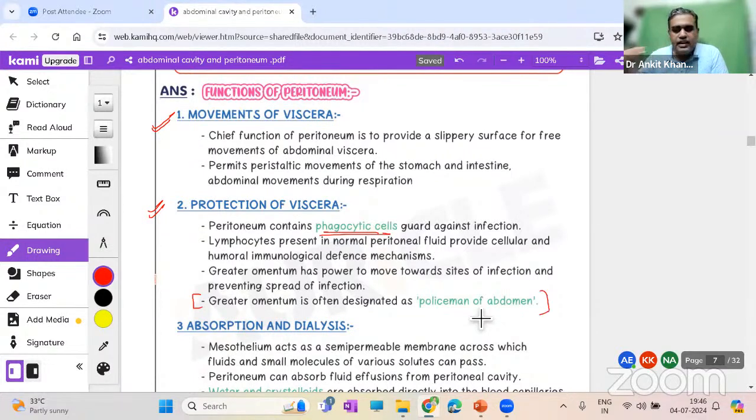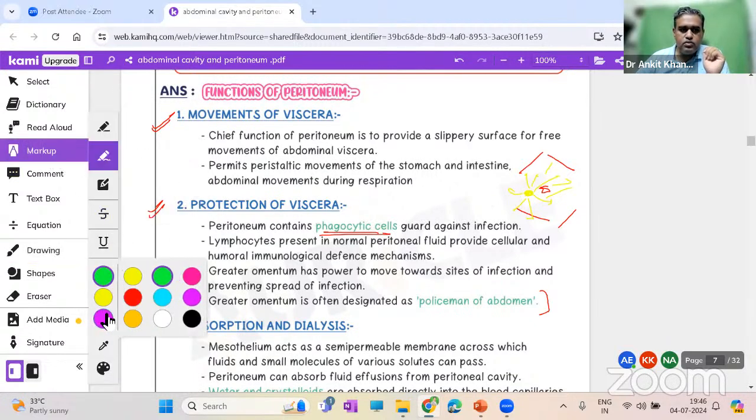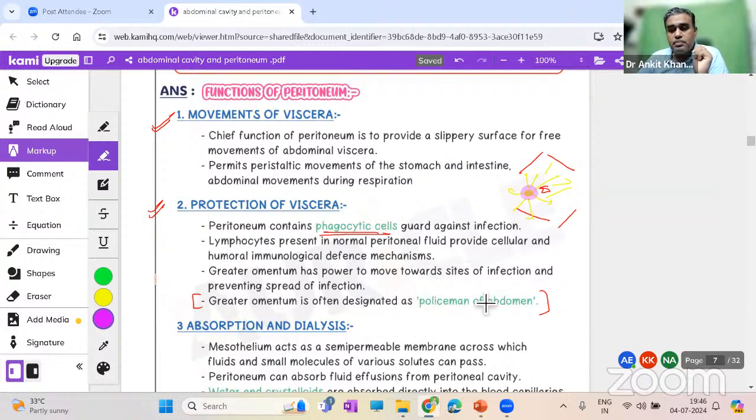Now see, practically, suppose this is the costal margin, that is the inguinal area, this is the umbilicus. Now imagine some infection is developing in this yellow colored area. If something does not come and hold it over here, then slowly within hours, this infection will spread to the entire abdominal cavity. And what started as a small issue will, in 6 or 12 hours, be a very big issue. So as soon as the problem starts, the greater omentum will come and cover this area. This is the reason why it is known as the policeman of the abdomen.